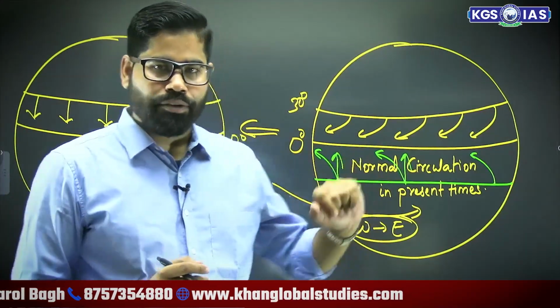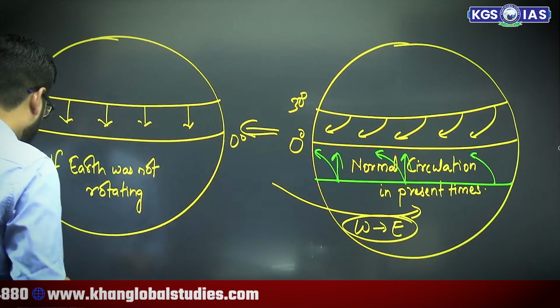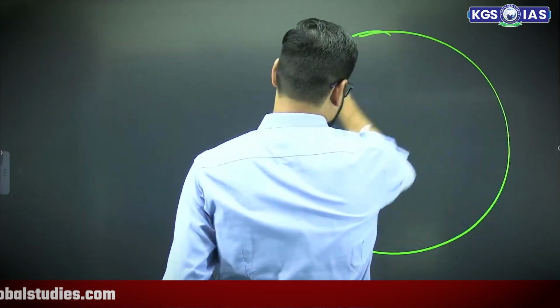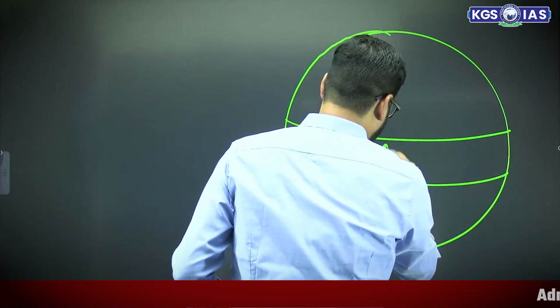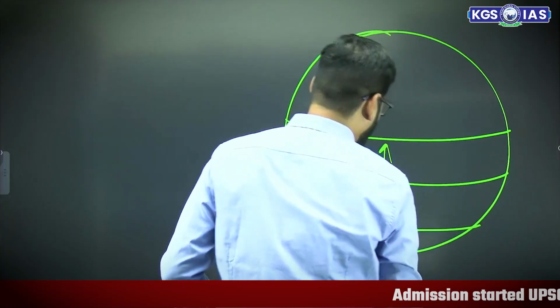Okay. Now see here. Let us say we are having one wind going up and another wind going down.